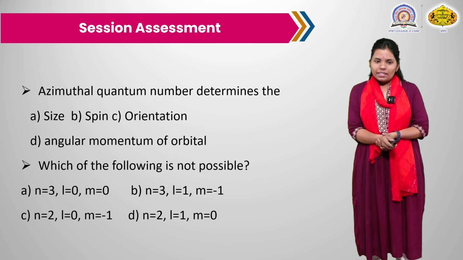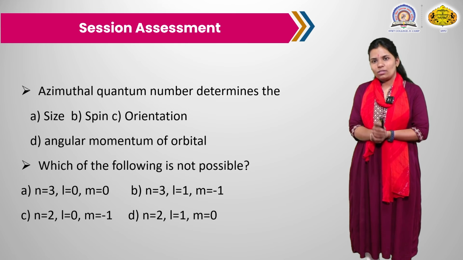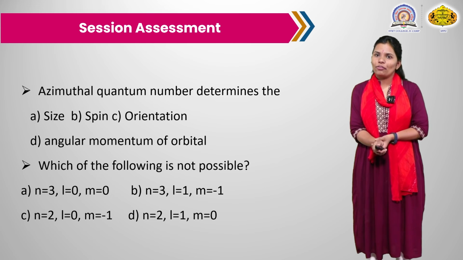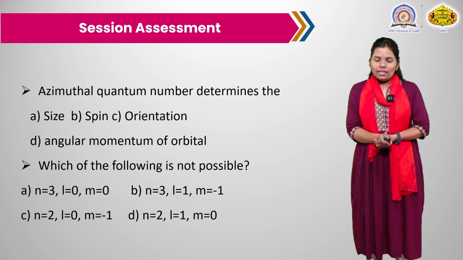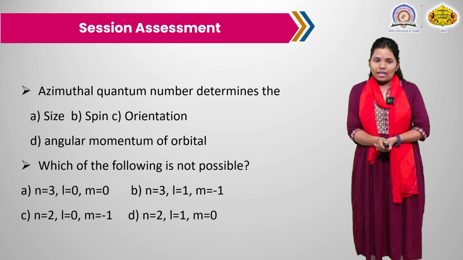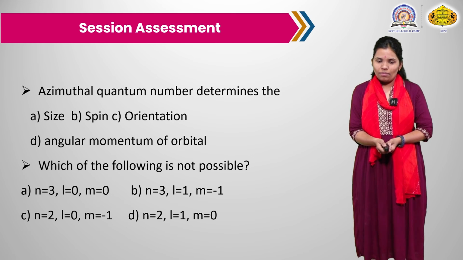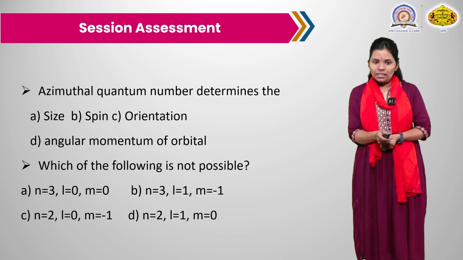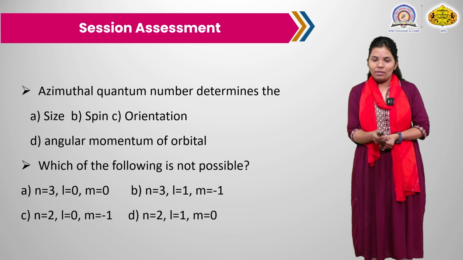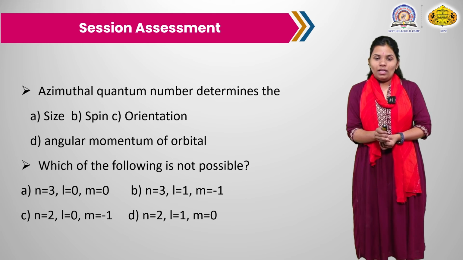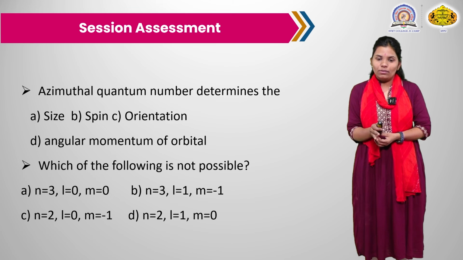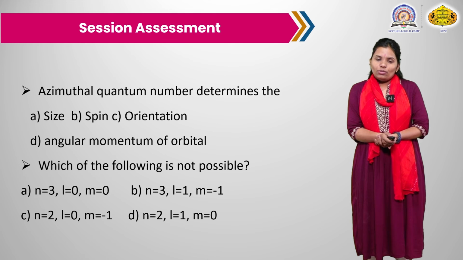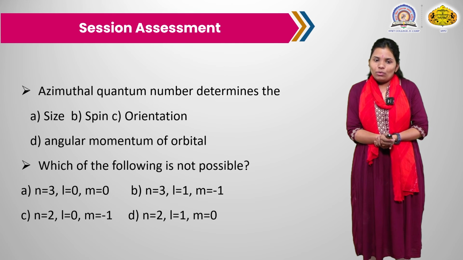Here is the next question: which of the following is not possible? Again, this is on the basis that no two electrons have the same set of 4 quantum numbers. Option A is n equal to 3, l equal to 0, m equal to 0. Option B, n equal to 3, l equal to 1, m equal to minus 1. C, n equal to 2, l equal to 0, and m equal to minus 1. D, n equal to 2, l equal to 1, and m equal to 0. See here, n equal to 2, l equal to 0, and m equal to minus 1.